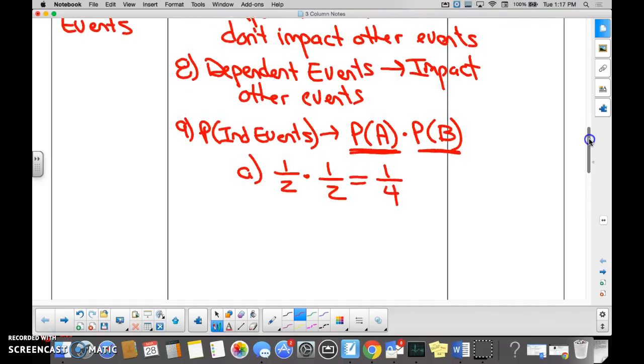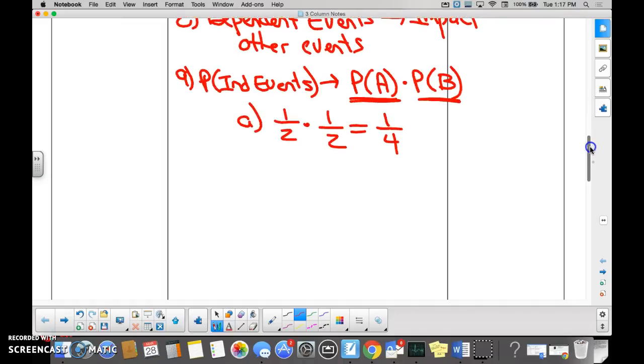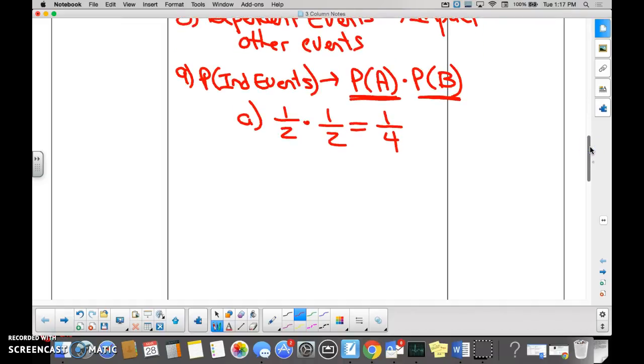You could even prove that using what? What could you do to prove that it's 1 out of 4 that I get a head and a head? Well, this is the fundamental counting principle. What about a tree diagram? Could you draw a tree diagram too? Okay, cool. I'm not going to do that, but you could draw a tree diagram to prove it. Actually, I'll do that. What the heck?